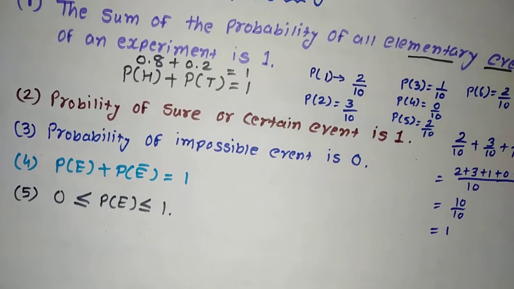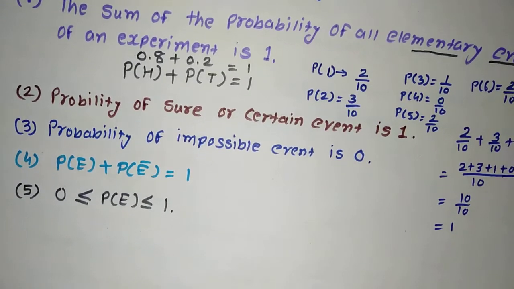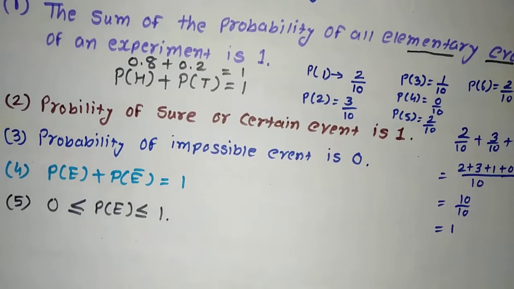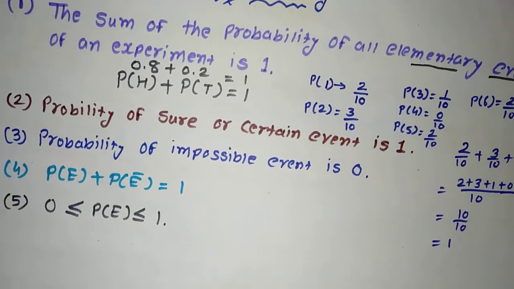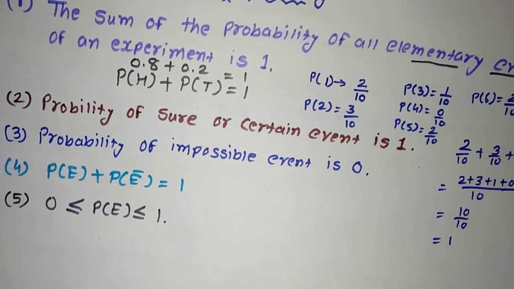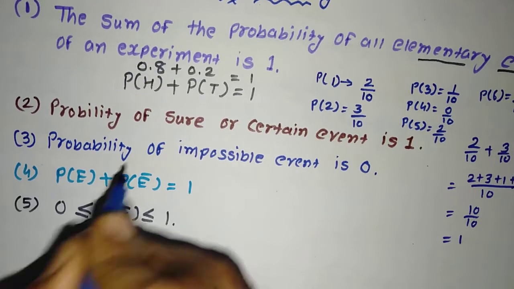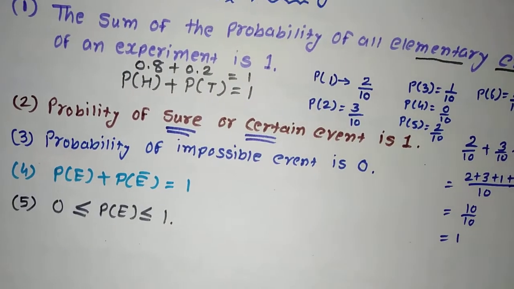The sun rises from the east. Suppose you try to observe the output. For 10 days you go on the terrace and see the sun rising. Day number 1, you see the sun is rising from the east. Similarly, second day, third day, 10 days, you will see that the sun is always rising from the east. So it is called a sure event because the sun is always going to rise from the east. That is what we call a certain event.